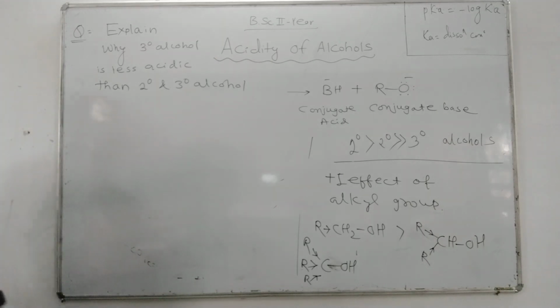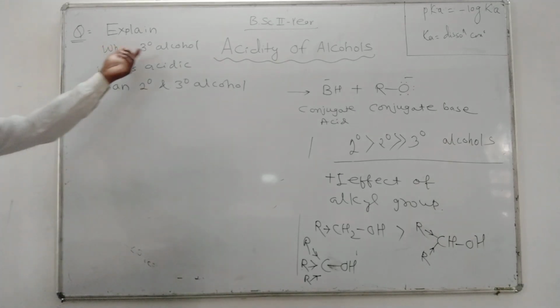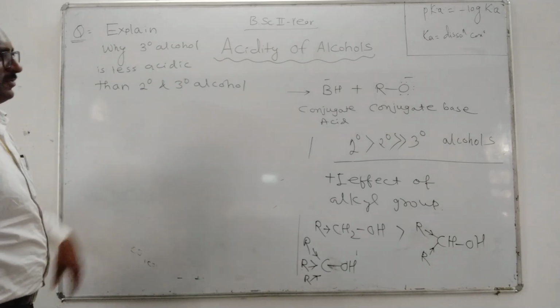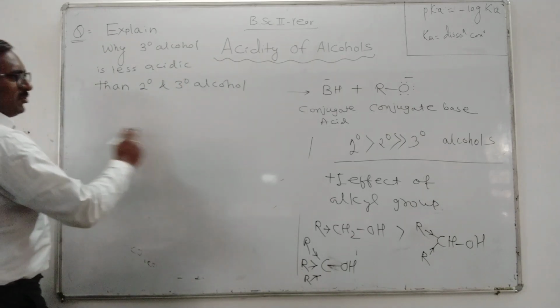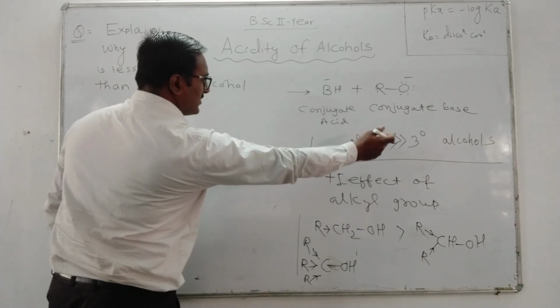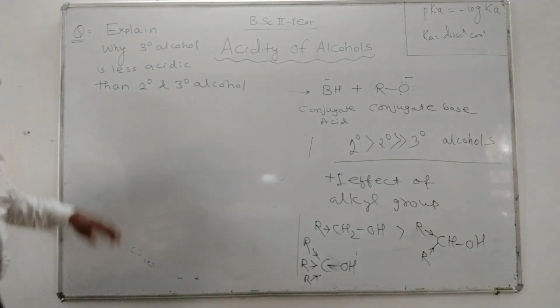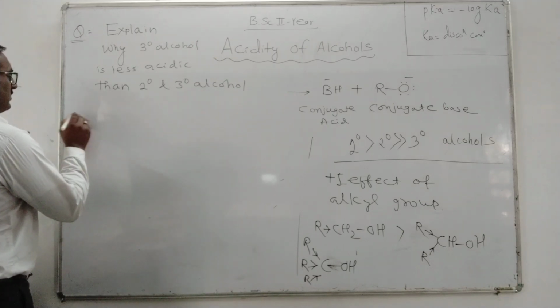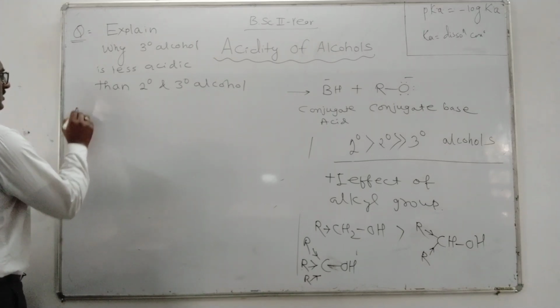Explain why tertiary alcohol, 3 degree alcohol, is less acidic than 2 degree and 1 degree alcohol. Or we want to prove the order: 1 degree alcohol is more acidic than 2 degree and 3 degree alcohol. So we can write the answer.